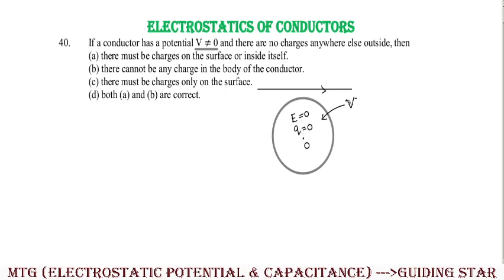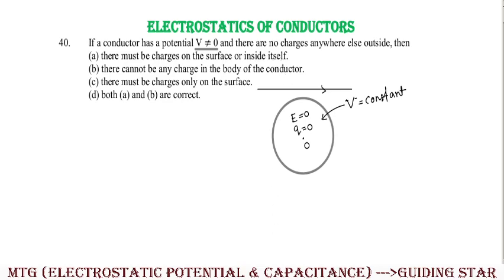That means this conductor will behave as an equipotential surface.